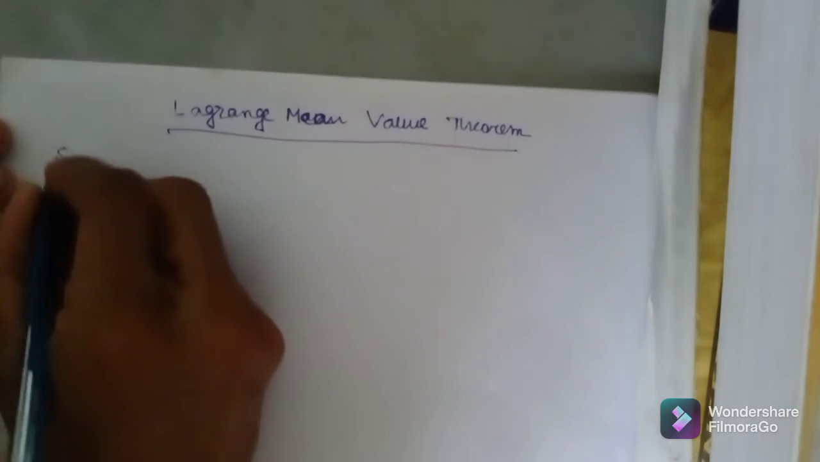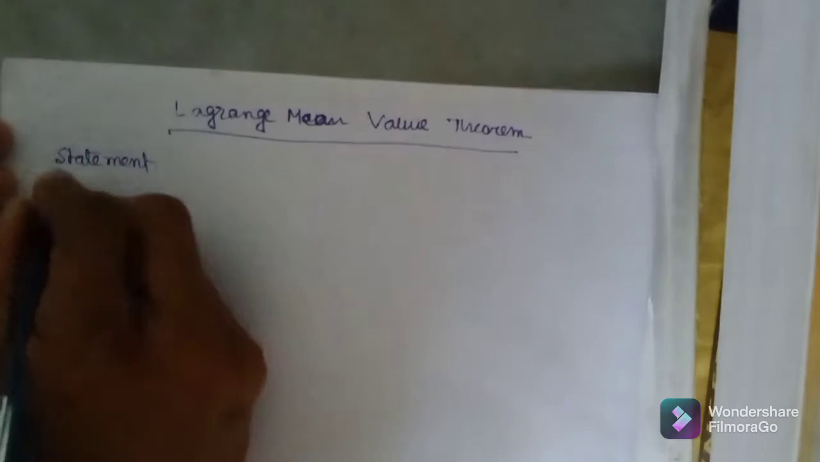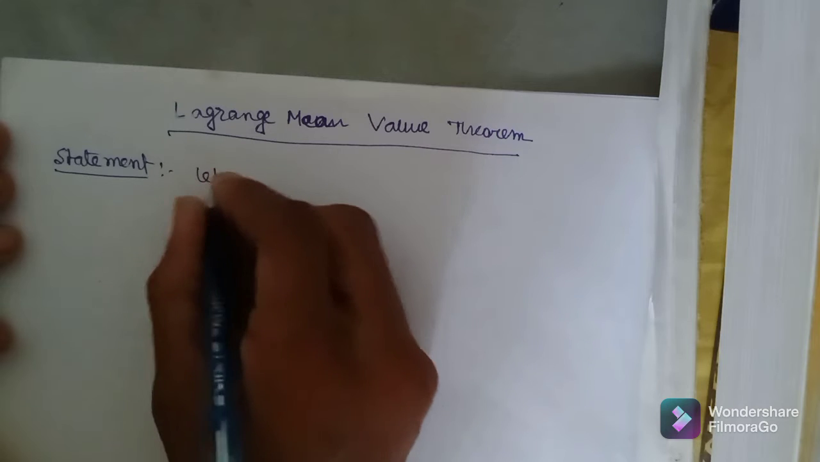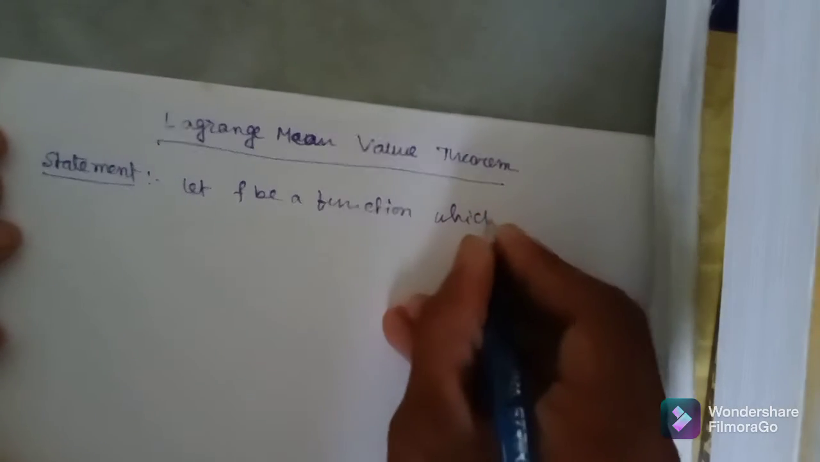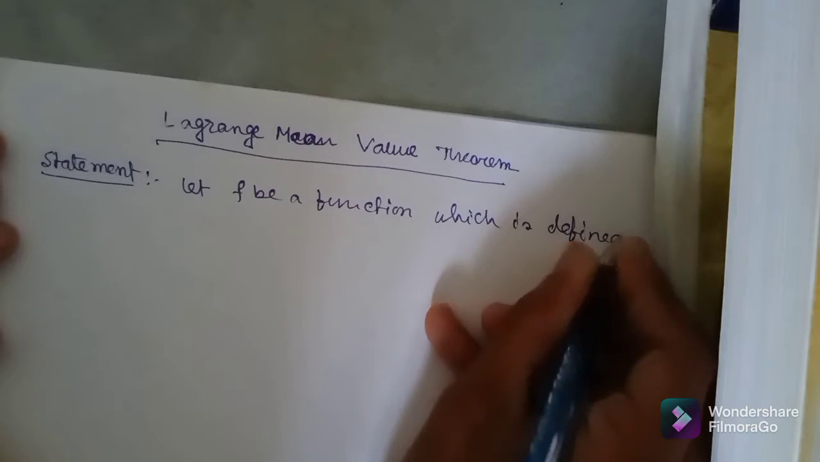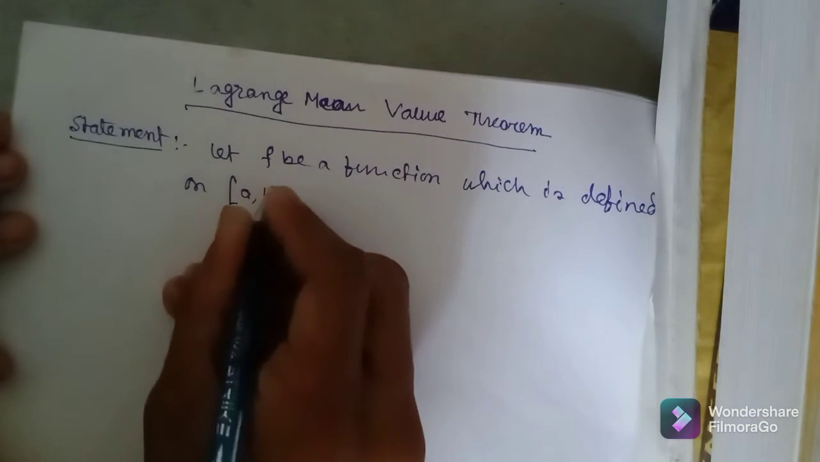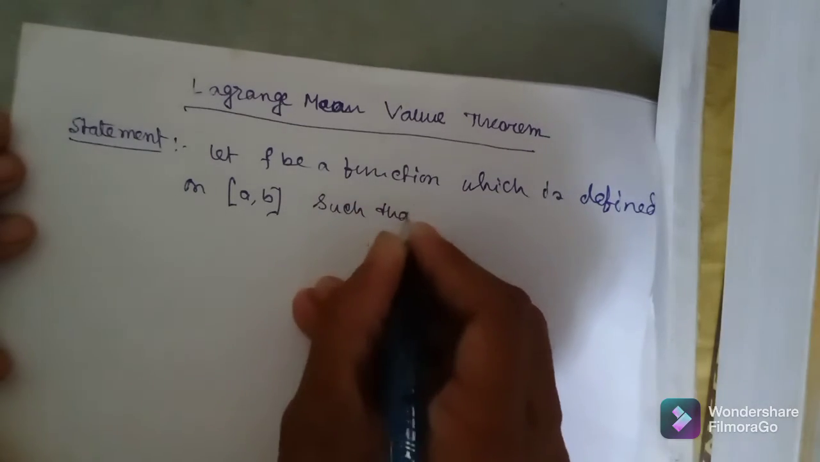Okay, so statement. Let f be a function which is defined on closed interval [a, b] such that it is continuous on closed interval [a, b] and it is derivable on open interval (a, b). Okay, then